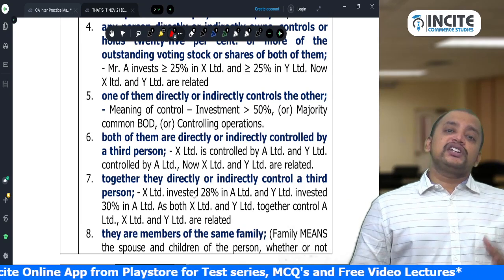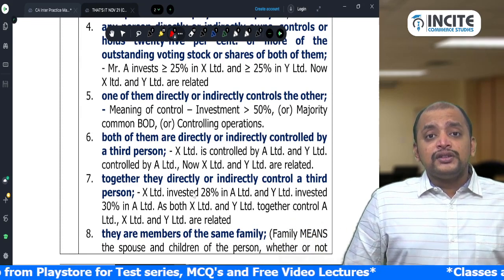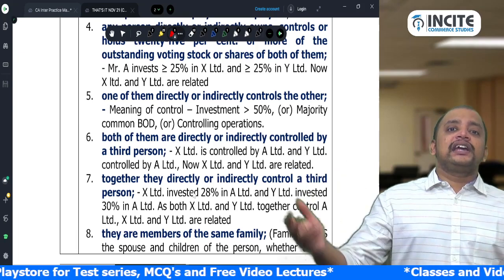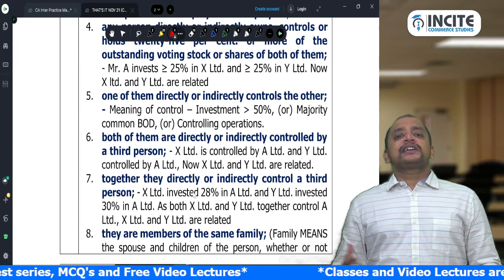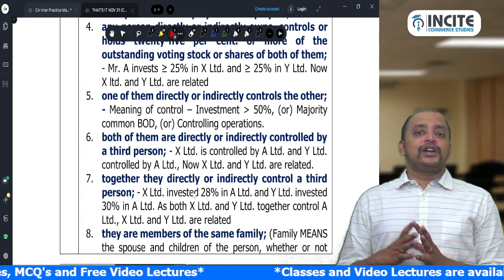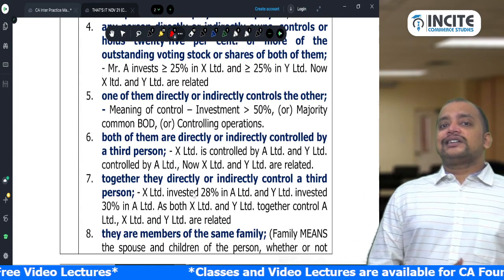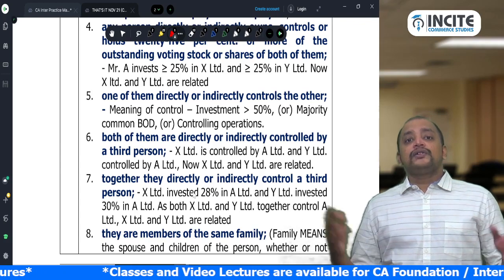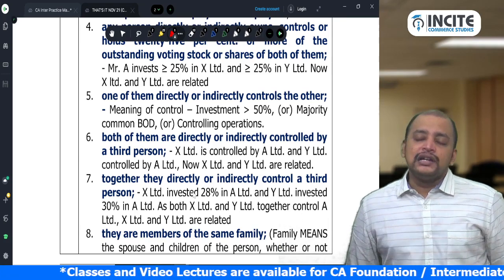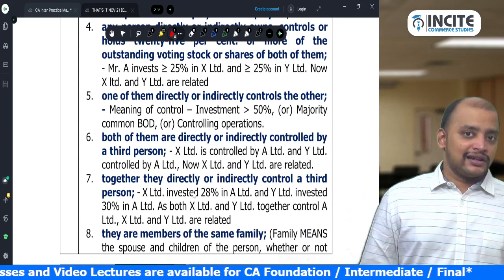Whereas the fifth point is one company investing in the other company more than 50%. Control is not defined, so we are taking investment or composition of board of directors. If two companies have a majority of common directors, say company X has 3 directors A, B, C, and company Y has 3 directors A, B, D, now A and B are common and a majority. Therefore these two companies are treated as related because one controls the other.